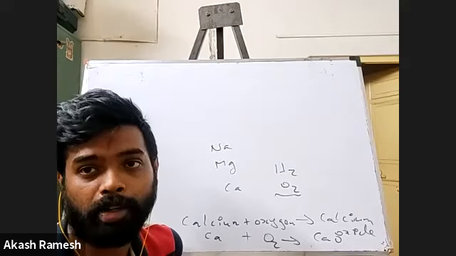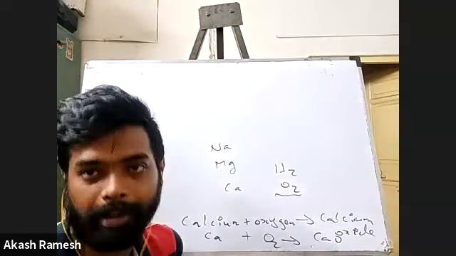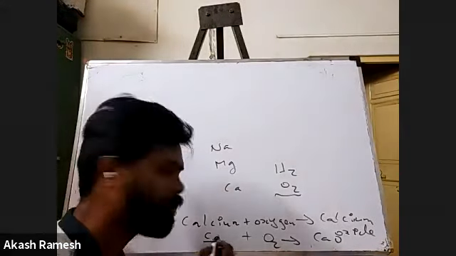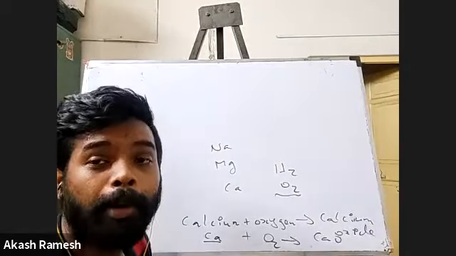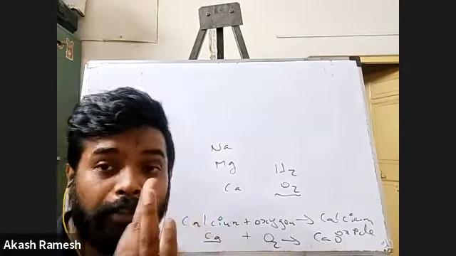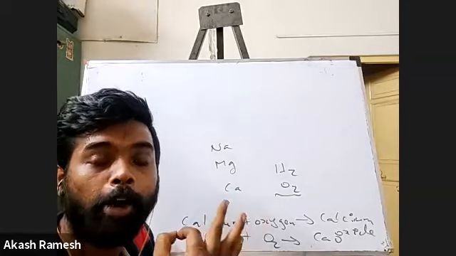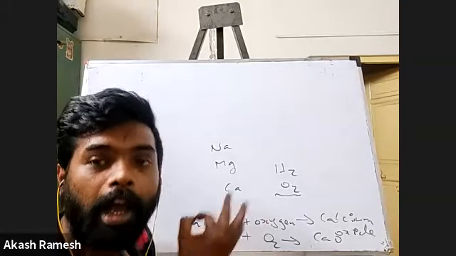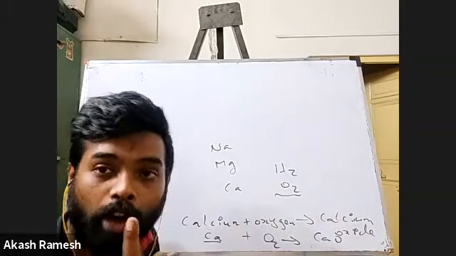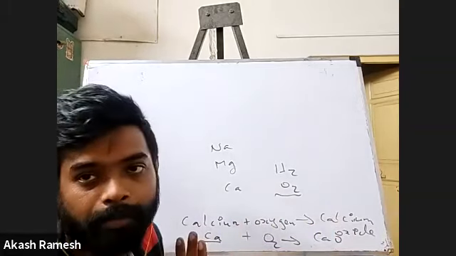Balancing the equation. Yes, we have to balance the equation, right? Okay, so we'll come to that later, if at all you need to understand how it is. So what I told you: the number of atoms of each element, you have to check for each element how many atoms are there in the reactant side and how many of that element are there in the product side, and they should be equal. If they are not equal, you have to make it equal, right?